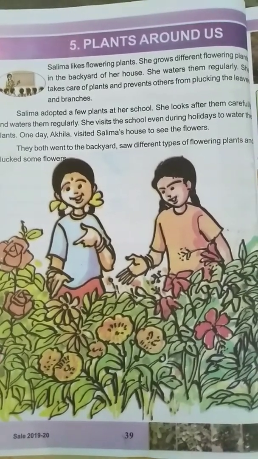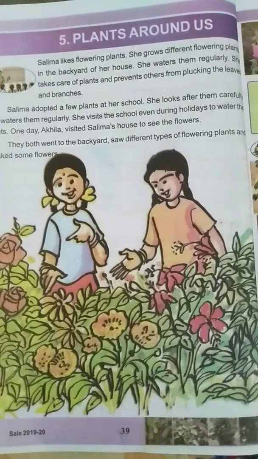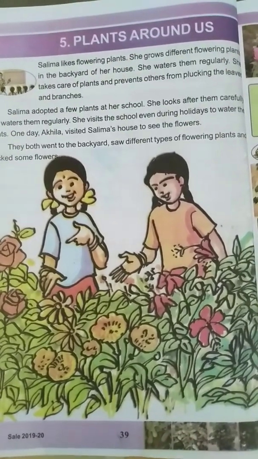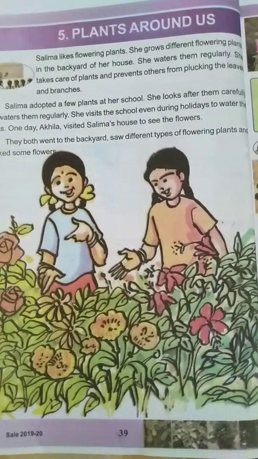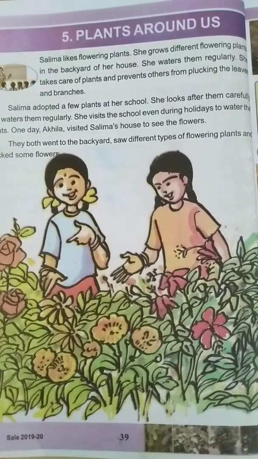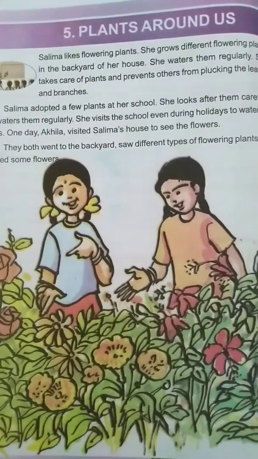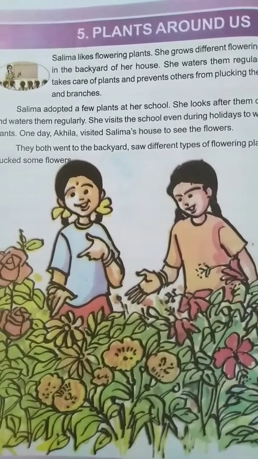Okay, so here the girl Salima likes flowering plants very much, so she grows different flowering plants in the backyard of her house. Backyard means the place which is behind our house.